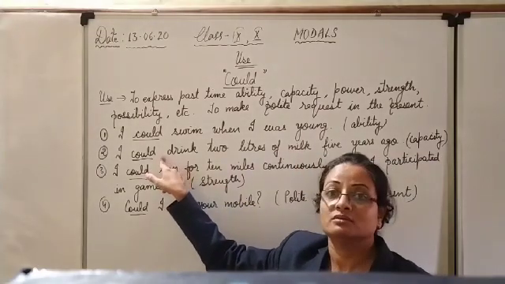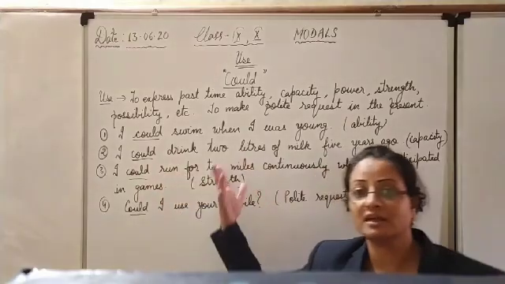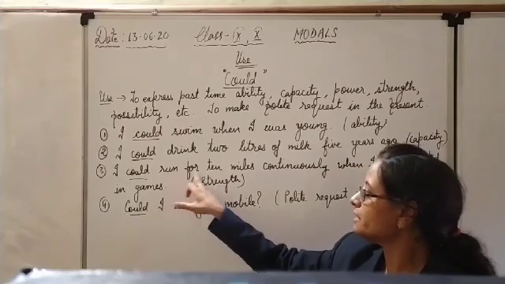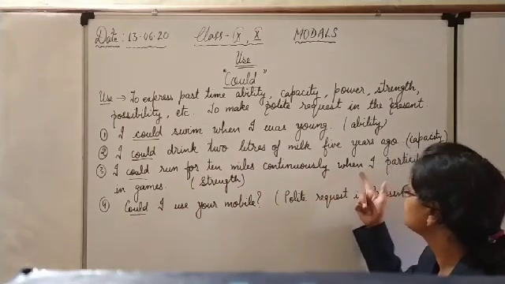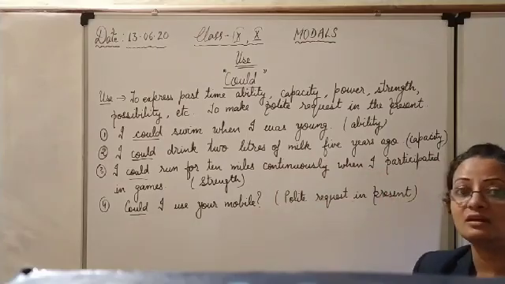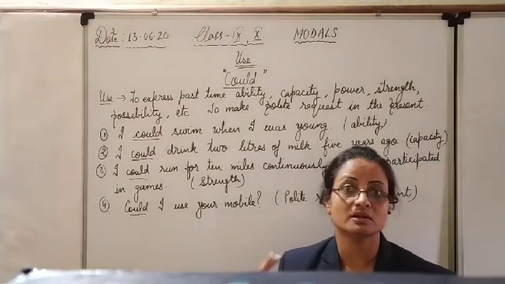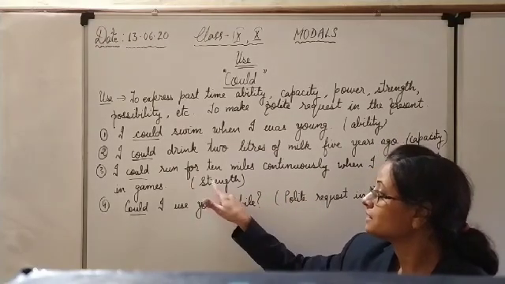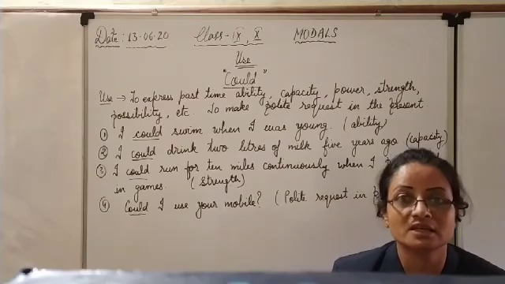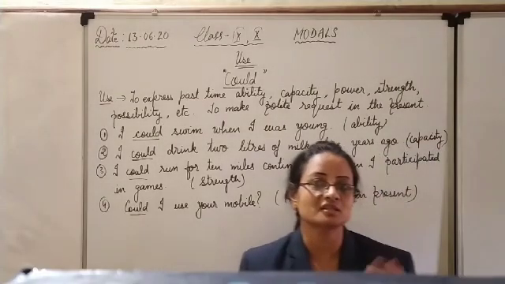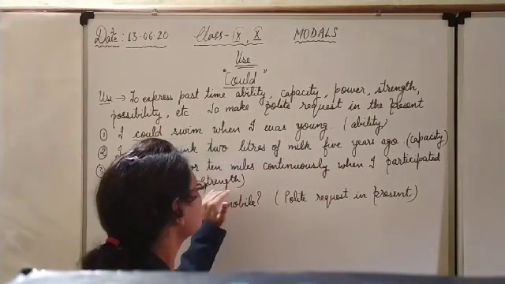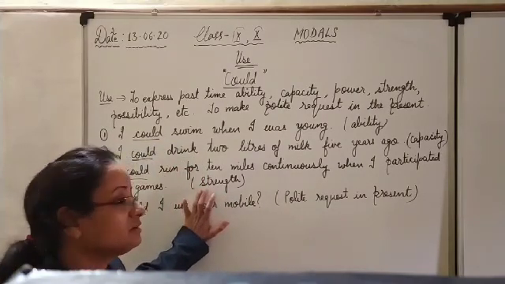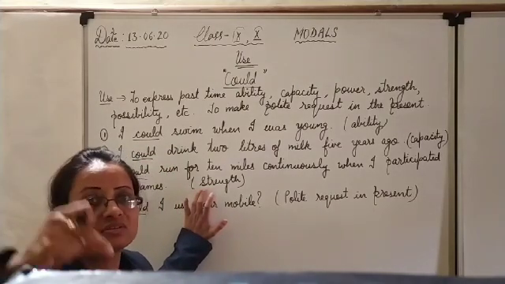Then we will use could. In the use of can, we said I can means in the present time somebody is able to drink 2 liters. Then, I could run for 10 miles continuously when I participated in games, when I used to play, when I was a sportsman or athlete. That time I could run for 10 miles continuously, but again because of lack of practice now I am not able to. So it shows your strength but of the past, not your current strength. When we used can, it showed your present strength or stamina.